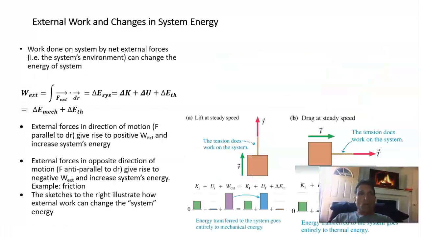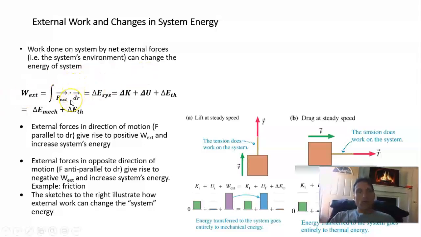So quick review, how do we calculate work? Well, the external work is obtained by integrating the external force dotted with the displacement dr over the path. And this is what's called a dot product.